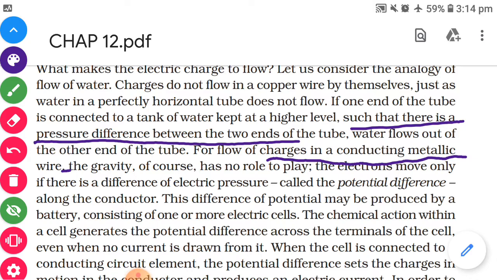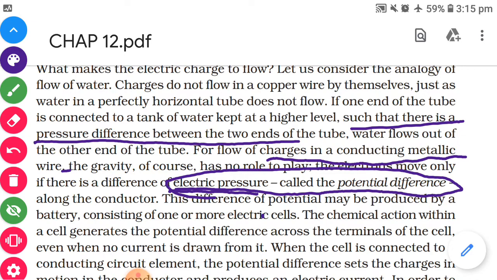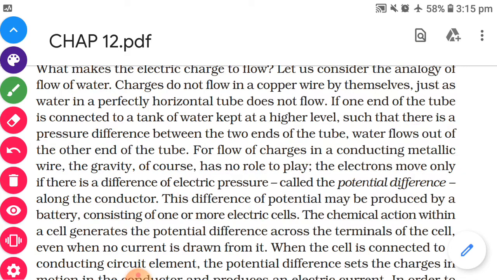The role played by the pressure of water because of gravity is not going to play any role for the flow of electric charges. The electrons move only if there is a difference of electric pressure, and this difference of electric pressure is known as the potential difference along the conductor. This difference of potential may be produced by a battery.